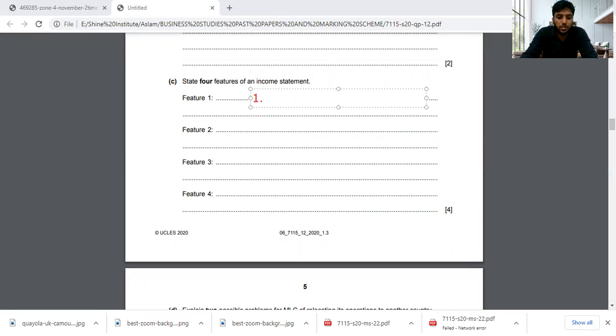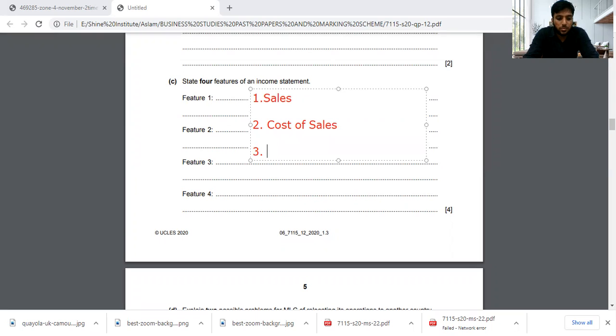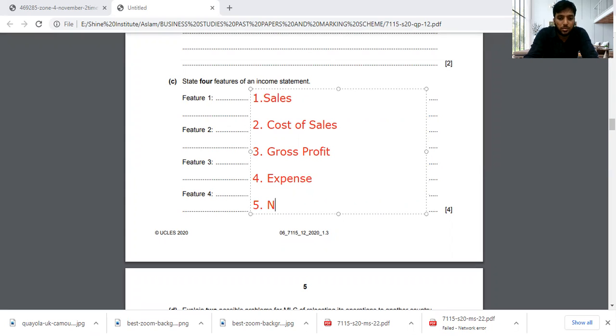Number one is sales. You can consider it as a feature. Number two, cost of sales. Number three, we say it as gross profit. And number four, we can say it as expense. And number five, it can be net profit. Right? I hope you understood the third part. So we are moving on to the fourth question of this context.